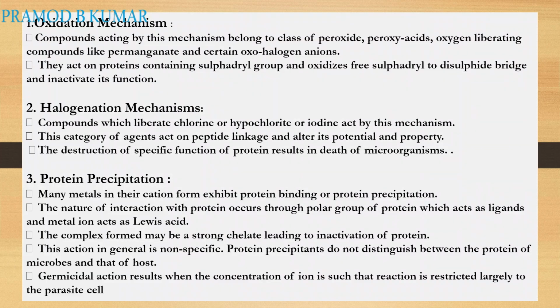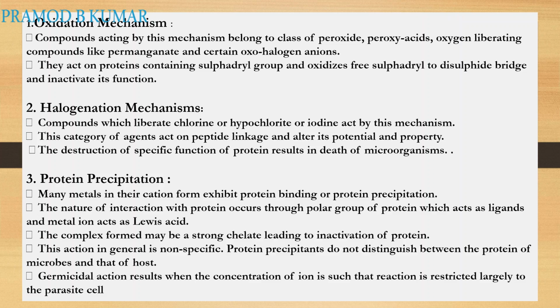So what is the oxidation mechanism? Compounds acting by this may belong to the class of peroxides, peracids, oxygen-liberating compounds like permanganate, or oxo-halogen anions like chlorine and chloramine, which give an active radical.